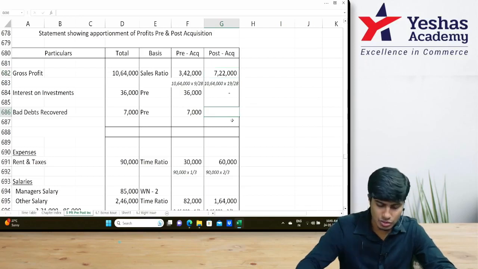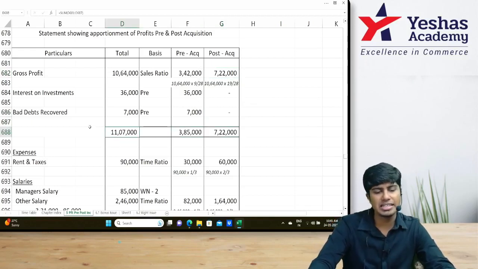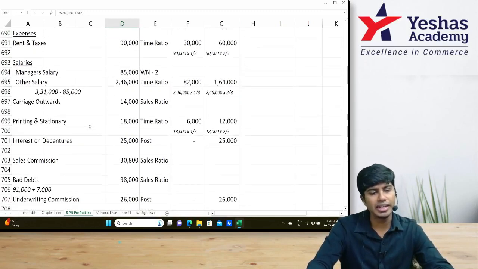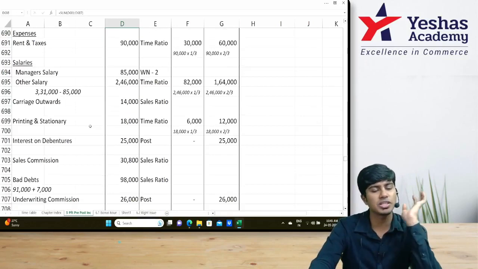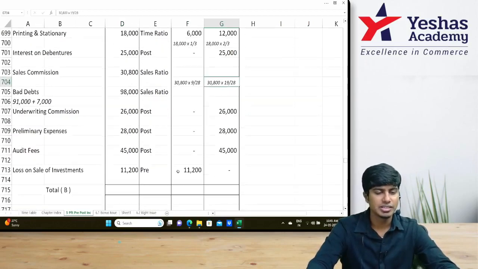This is 0. So shall we write the totals here? 7 lakh 22 here, 342, 372, 378, 385, and 11 lakh 7. Is this right? Come on, let's take the total here. 90 plus 85 plus 246 plus 4. Oh, no. Wait, we have not applied ratio here. 30 into 9 by 28, 19 by 28. Sales commission.